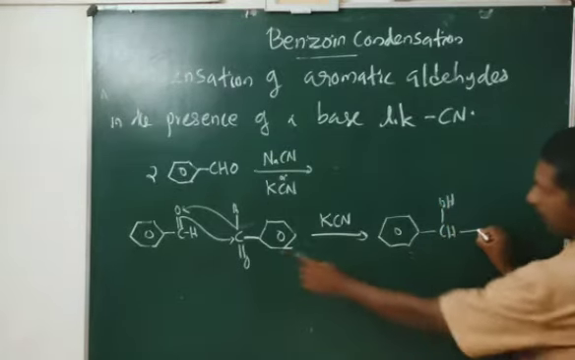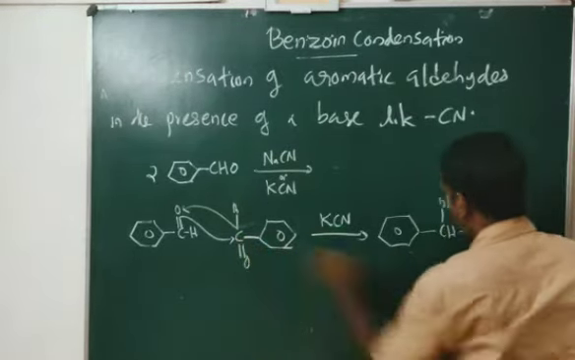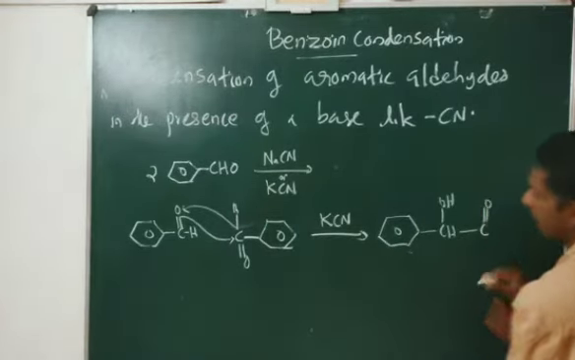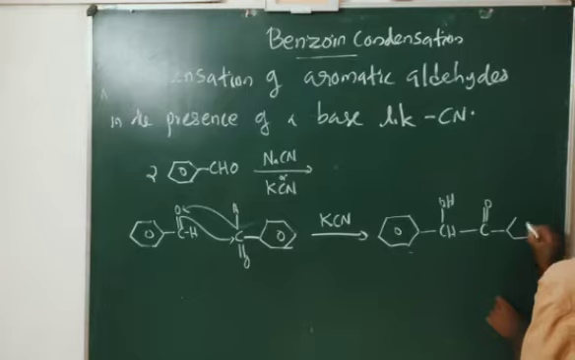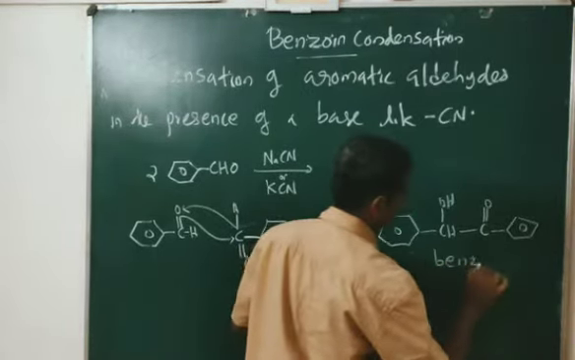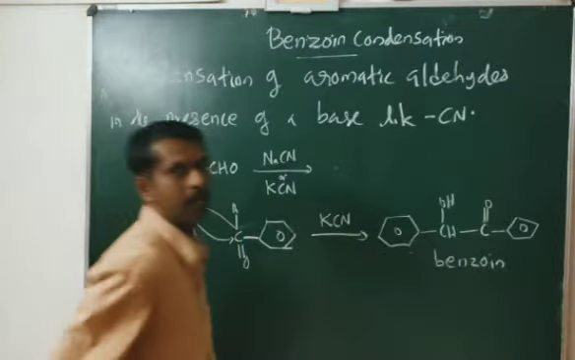This bond is joined with this carbon, so C double bond O. That double bond O can be written like this. Here it is the second ring. This product is known as benzoin. This is known as benzoin.